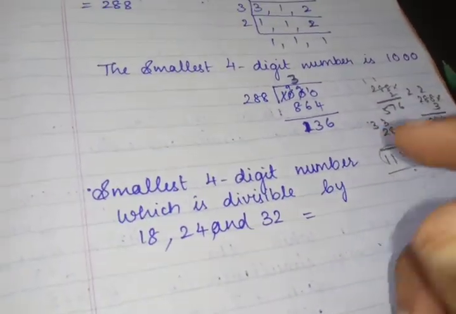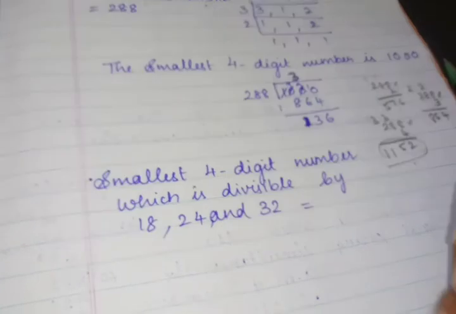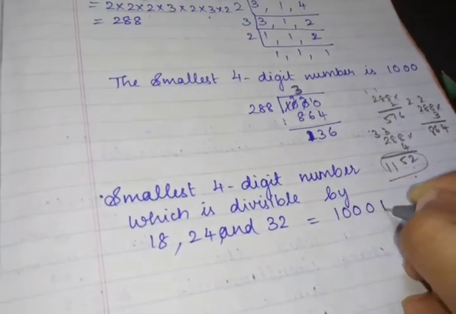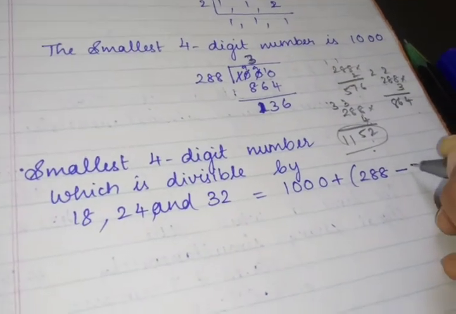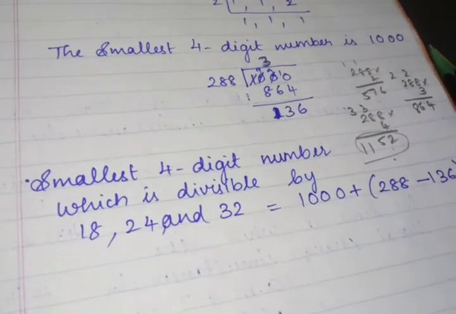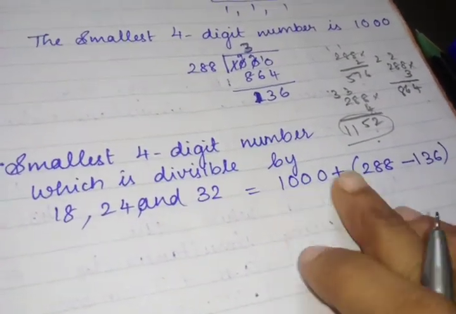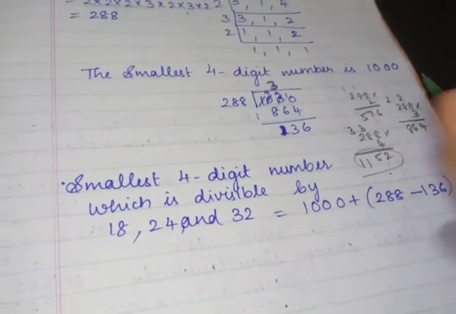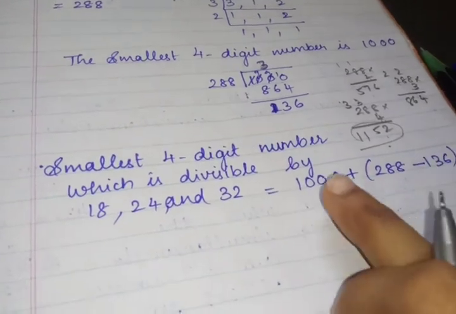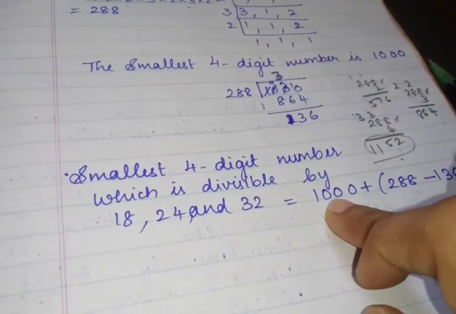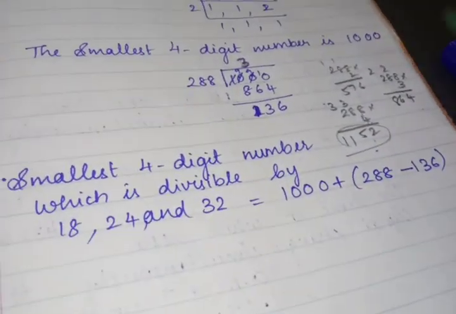I already told you, for the smallest number you should add: 1000 plus common multiple minus remainder. Do you remember this? If it is the greatest number, you will subtract. Since it is the smallest 4-digit number, you are adding. Okay, now I am going to do it.